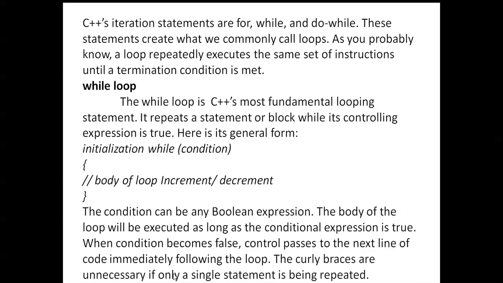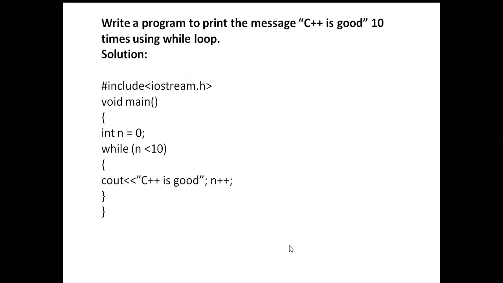The curly braces are unnecessary if only a single statement is being repeated. Next, here while n less than 10, cout C++ is good, n plus plus. Here the n value is repeated 9 times, so 9, no, 10 times. The starting initial value is 0, then the loop is repeated 10 times.